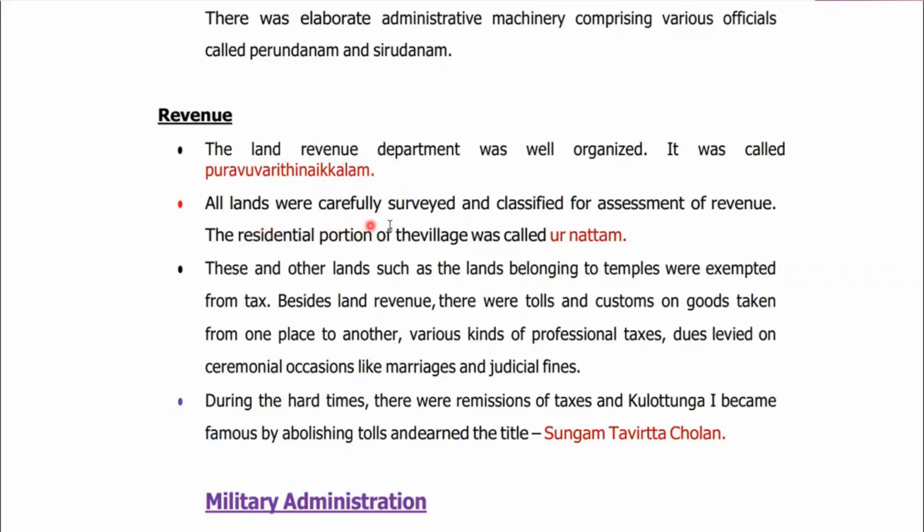Number two, all lands were carefully surveyed and classified for assessment of revenue. So land revenue was based on assessment of the land. Survey and assessment of the land. At the same time, the residential portion of the village was called Urnattam. So please remember this keyword, Urnattam. In the context of medieval Indian history, they were actually residential portions of the village.